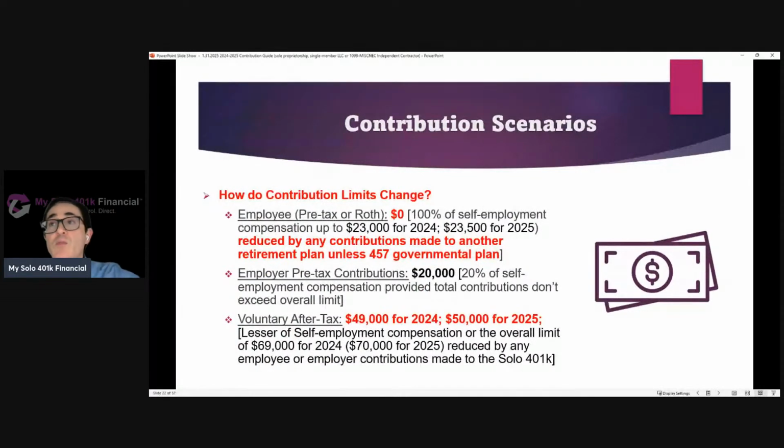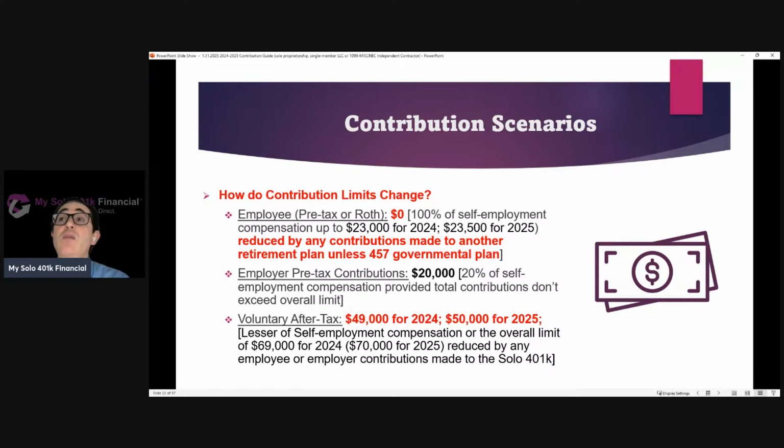So they're not going to be able to make any more employee contributions because remember, this scenario illustrates how the employee contribution limit applies at the employee level. And they've already maxed out contributions to their day job plan. So they're not going to be able to make any more employee contributions to the solo 401k. It also illustrates how the employer contribution limit and the voluntary after-tax contribution limit is not impacted by contributions made to that day job 401k plan.